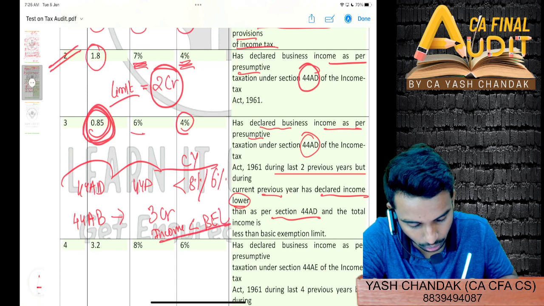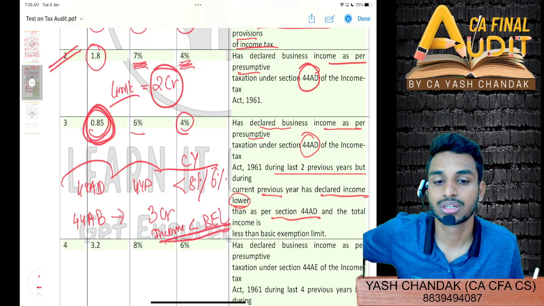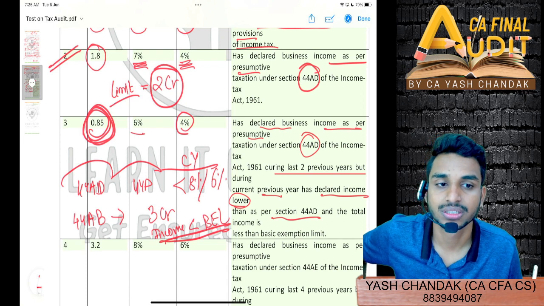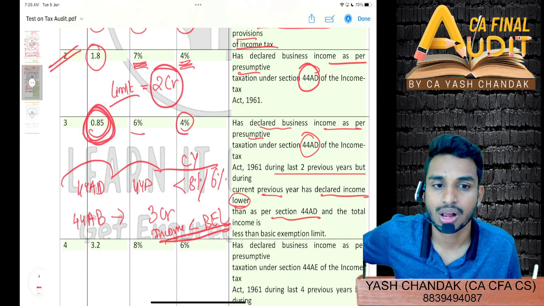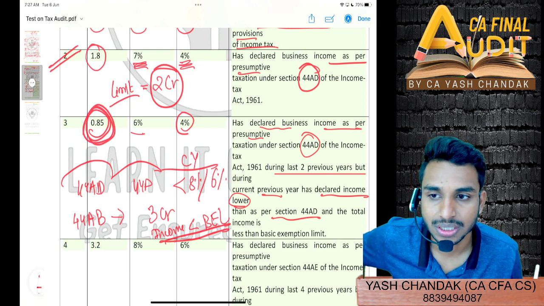Then what do you think? Liable to audit. Liable, sir.